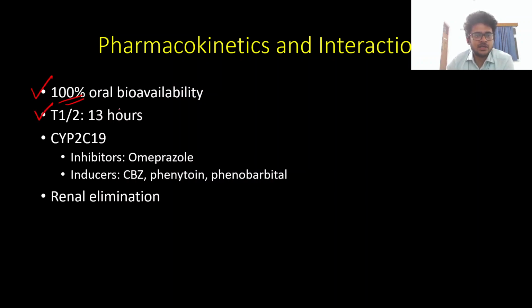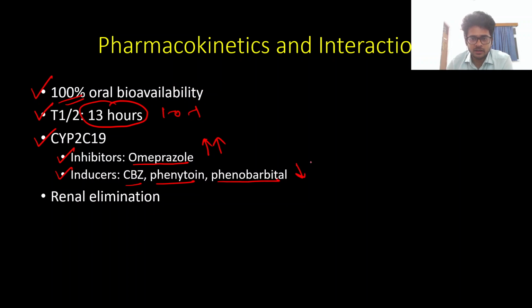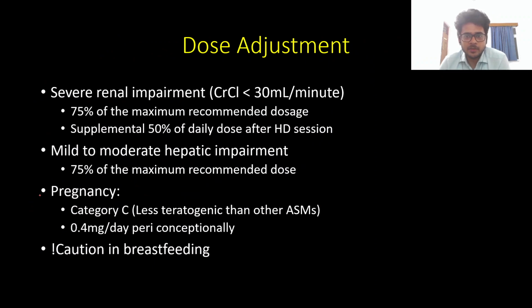It has an elimination half-life of 13 hours, hence the twice daily dosing. And it is predominantly metabolized by cytochrome P450 2C19. Inhibitors of this enzyme, such as omeprazole, can theoretically increase the levels of lacosamide. And inducers are carbamazepine, phenytoin, and phenobarbital, which can decrease the serum concentrations of lacosamide. And it has predominant renal elimination. And coming to the dose adjustment.